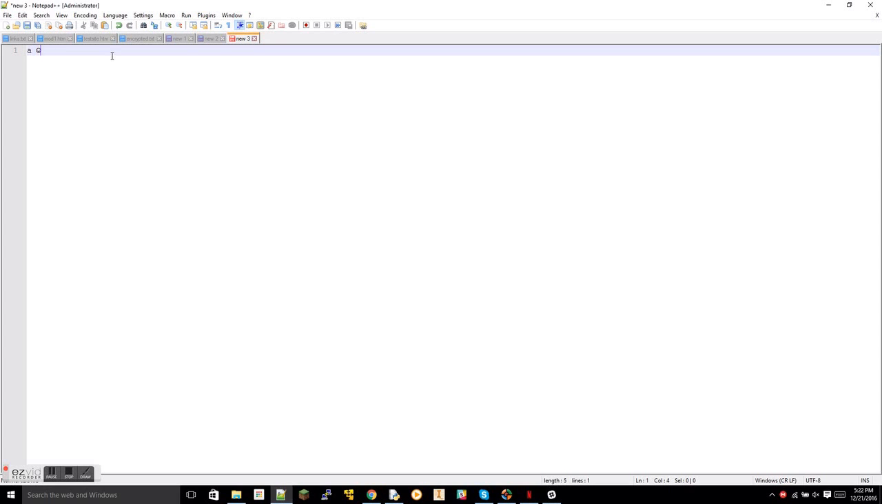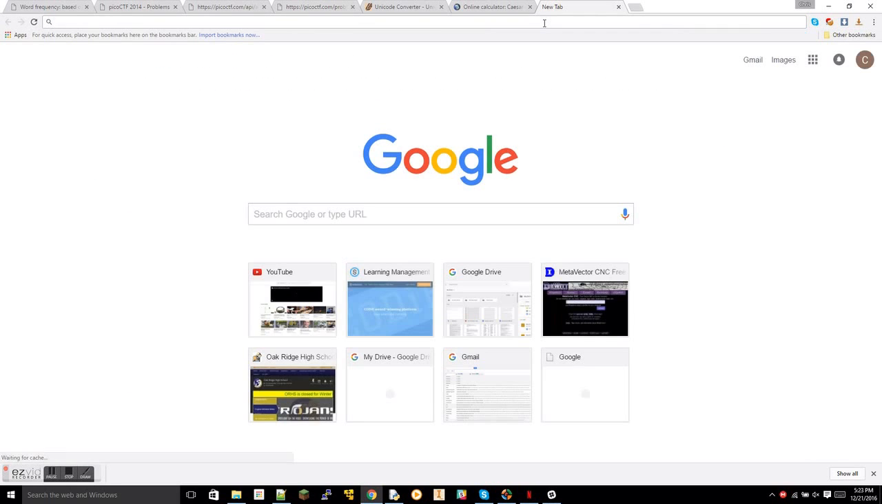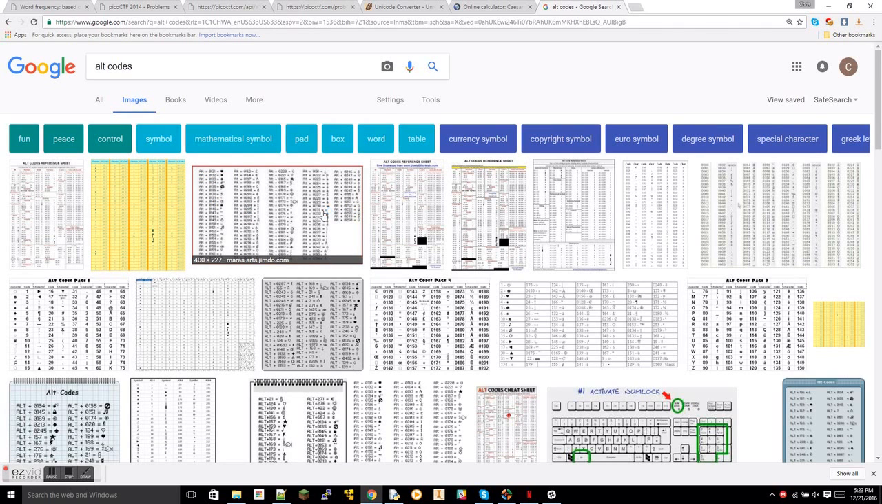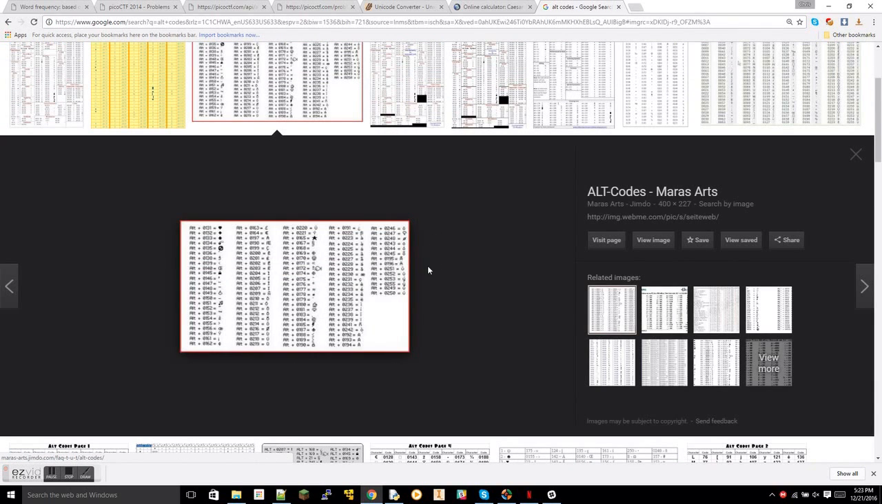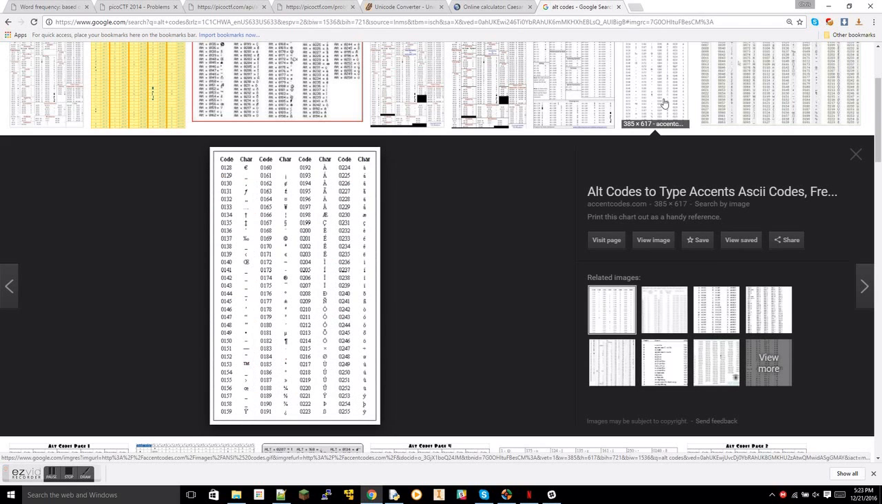And I pulled up here, so we're going to type in alt codes. Really, you could say decimal chart, but that's going to return a bunch of different things because decimal can mean a lot of stuff. So we're just going to type in alt codes. Okay, so we pull this up here. I don't like that one. I don't like that one either. I like that one. Oh, but it's not full. Oh, here we go. This is good.